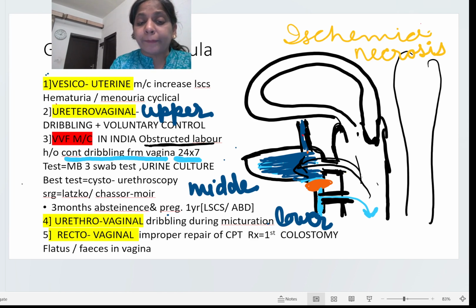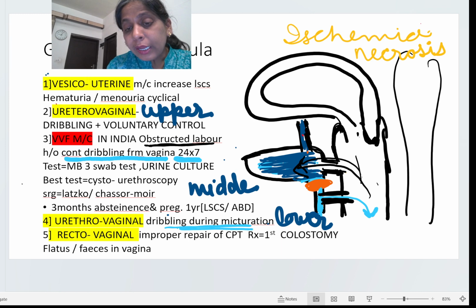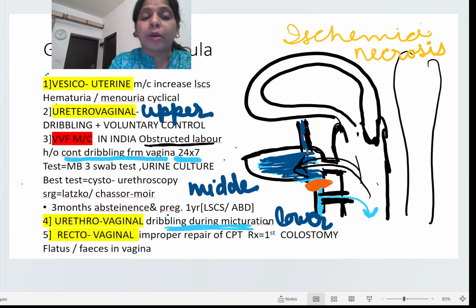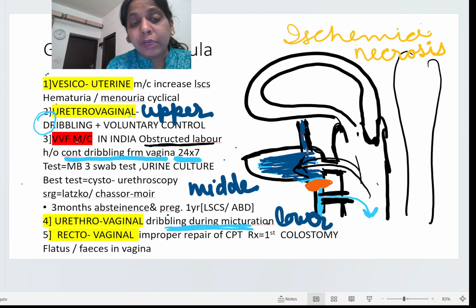So the patient will complain of dribbling of urine into the vagina only during micturition. Okay, that is all you need to know about the ureterovaginal and the urethrovaginal fistula. By the history you can differentiate ureterovaginal fistula, VVF, and urethrovaginal fistula.